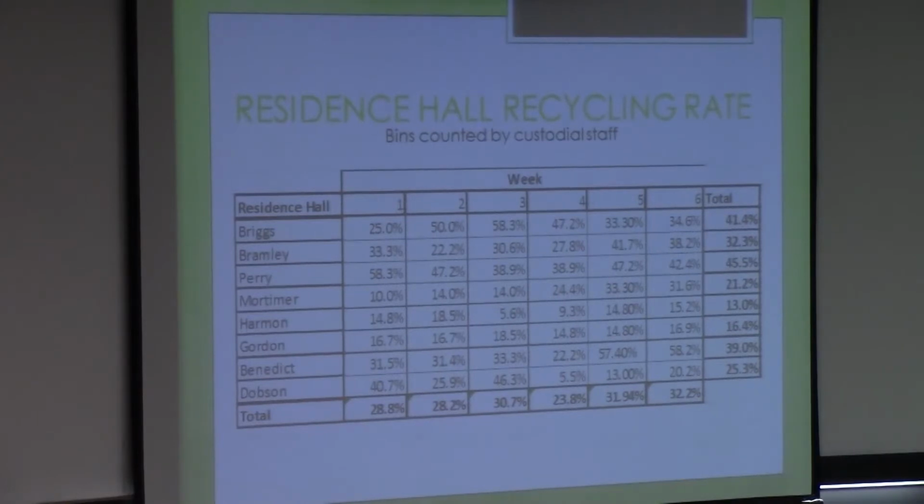And there are some trends in the data. You can see that the recycling rate did increase pretty steadily. Unfortunately, during the 4th week, it dropped, and this is pretty much completely due to Dobson decreasing their rates about 40%. We can't be exactly sure why that happened, but we'll explain some potential reasons later on. And you can also see that in week 5, Mortimer rates increased about 10%, and that's right after Sarah and I went door to door, so we're really excited to see that that did help.